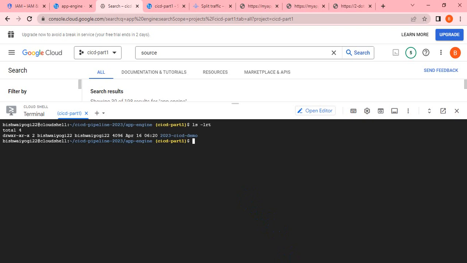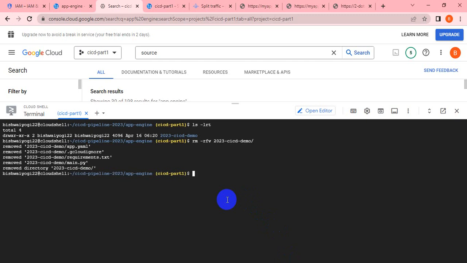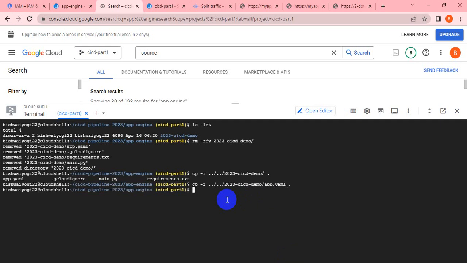I think something is wrong. Okay, one second. Not this one actually. Let me remove it. The app.yml, main.py file and requirements.txt.